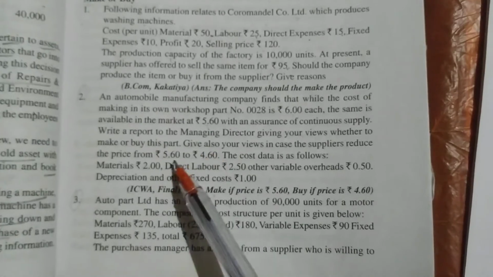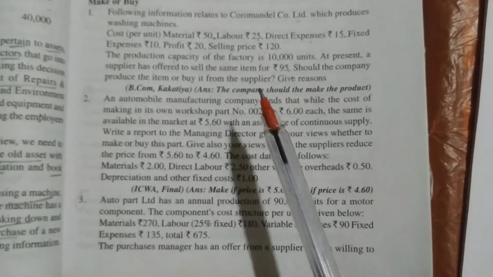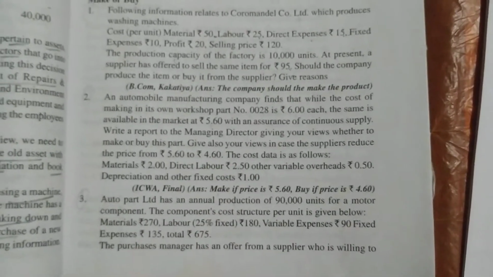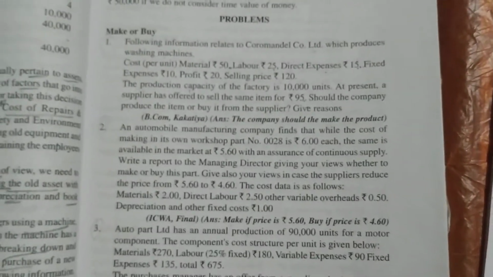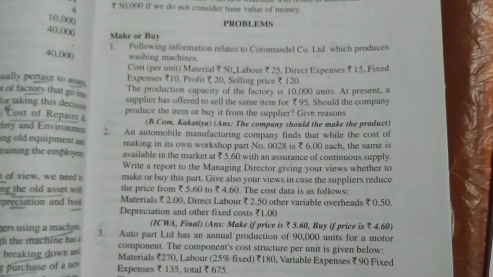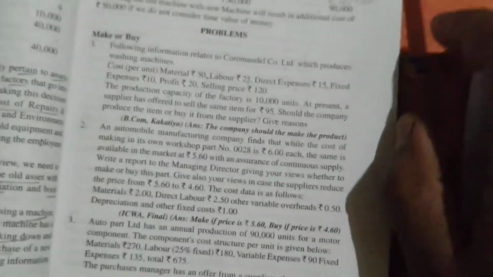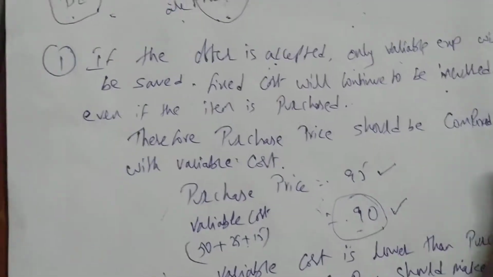If they make the product, what will happen? If they buy the product, what will happen? The supplier is giving two prices, 5.60 and 4.60. Based on those prices, we have to tell the company either to buy the product or make the product. Okay, let us write now. What to write? The same as we have written in the earlier problem.